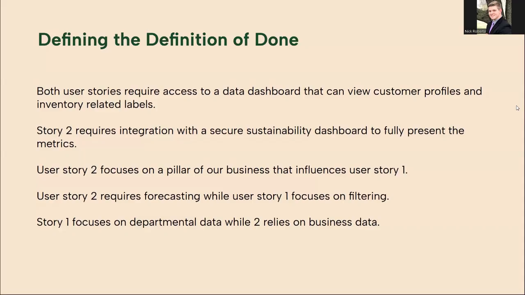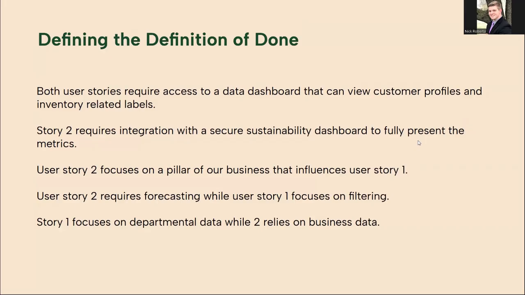So for the definition of done, these are all of our acceptance criteria to understand when we're finally finished, and these are the tasks essentially. So both user stories will require access to a data dashboard that can view customer profiles and inventory related labels. Story 2 will require integration with a secure sustainability dashboard to fully present the metrics.